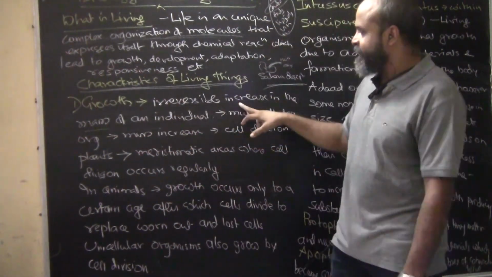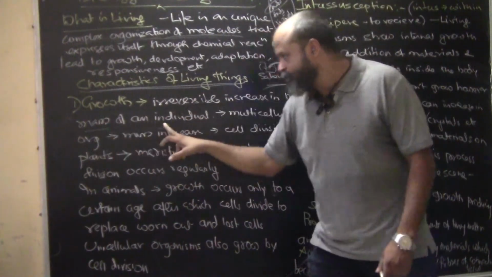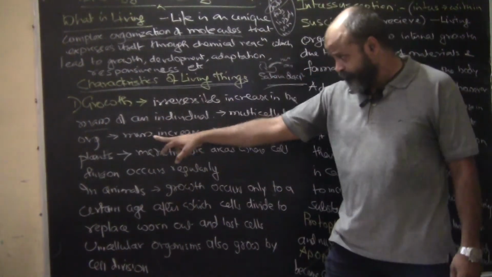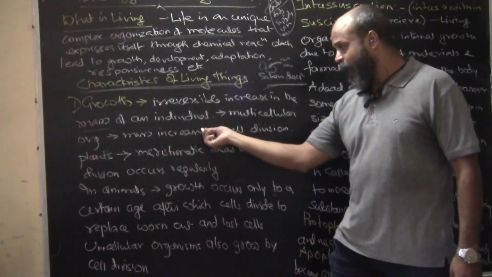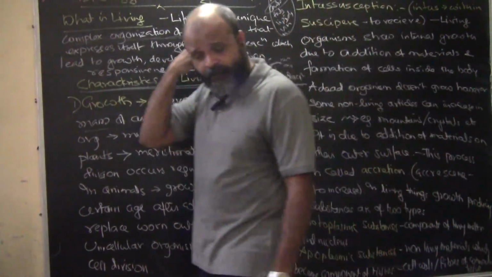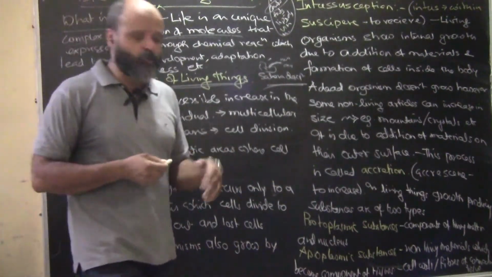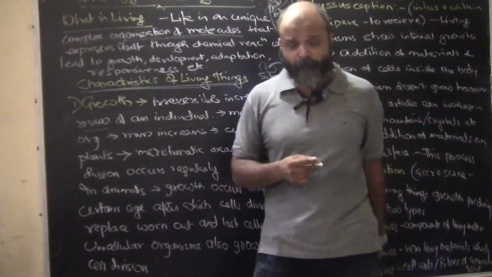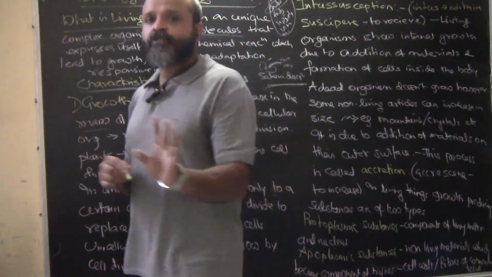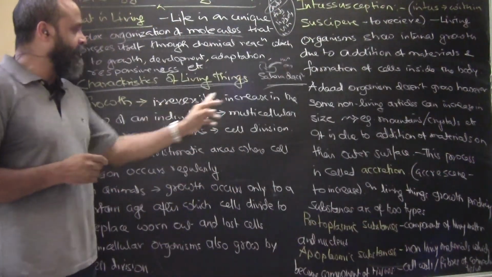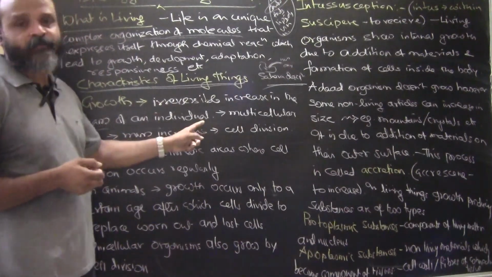What it means here is irreversible increase in the mass of an individual. Multicellular organisms, their mass increases. How does this mass increase? This mass increases by cell division. One cell becomes 2, 2 cells become 4, 4 become 8 and so on and so forth. So there is a continuous cell division that is happening. Okay, so it is an irreversible increase in the mass of an individual.